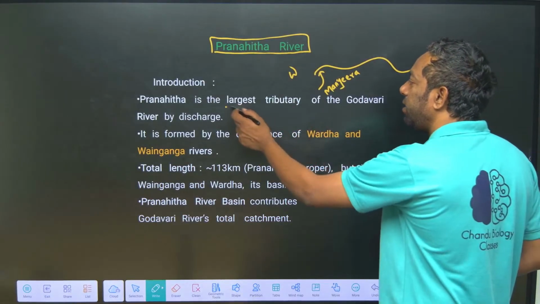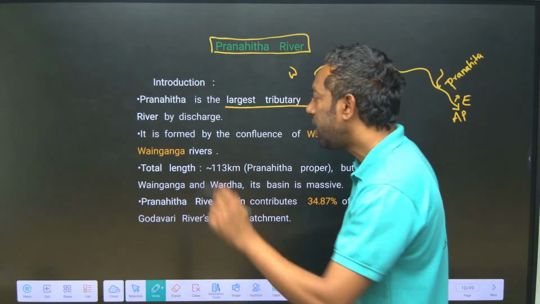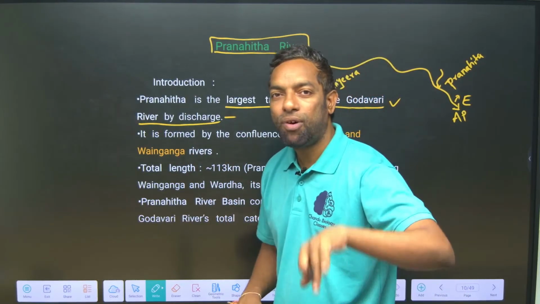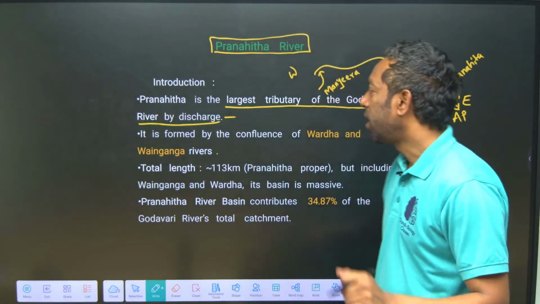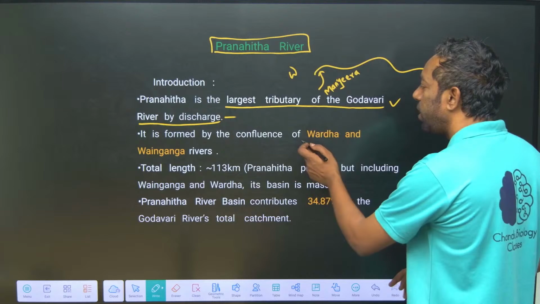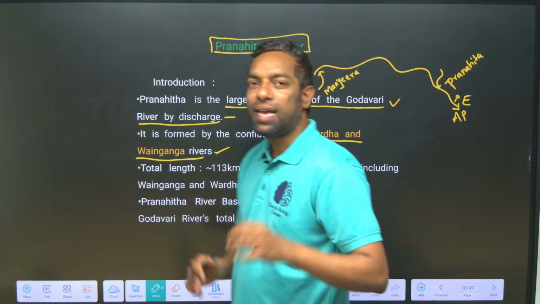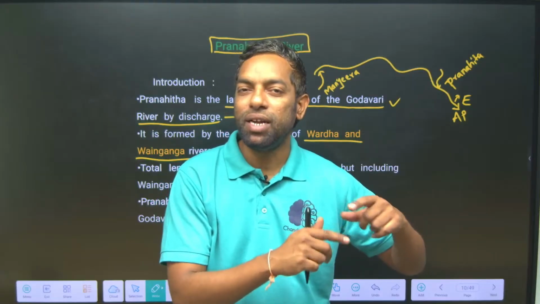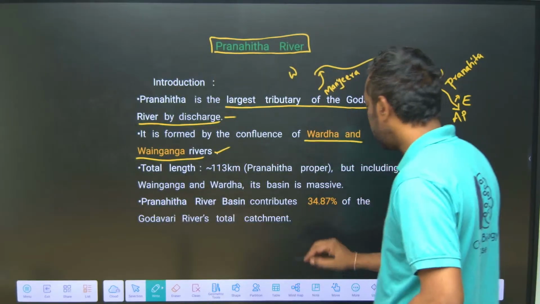Pranahita is the largest tributary of the Godavari in terms of discharge, meaning the water it flows into the Godavari. It is the largest flowing river into the Godavari. It is formed at the confluence of the Wardha and Wainganga. Pranahita is a river made by the combination of two rivers. If two rivers meet and flow as Pranahita, what are the two rivers?